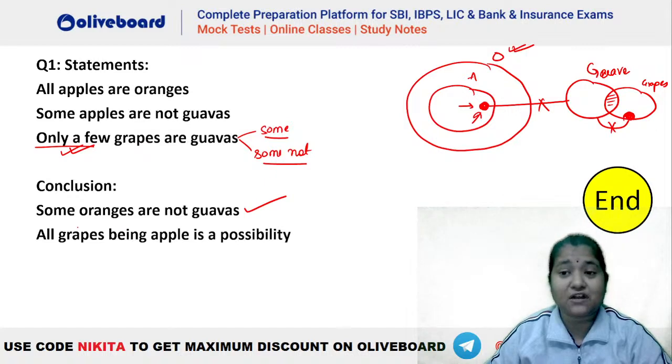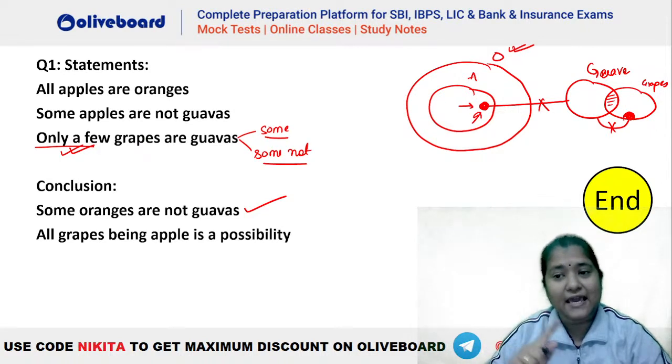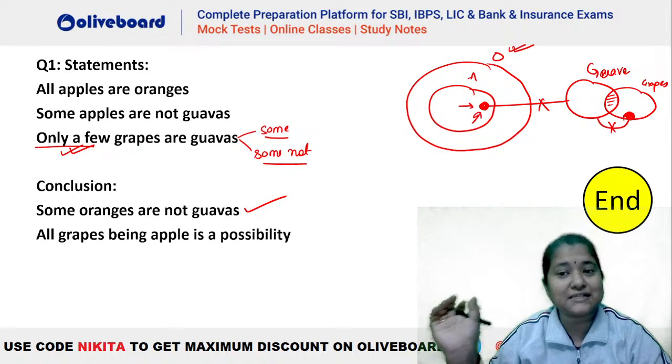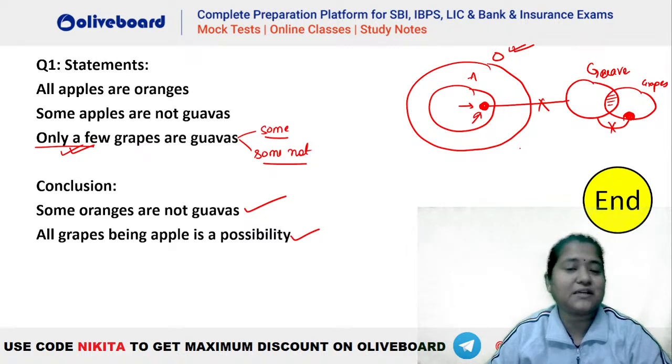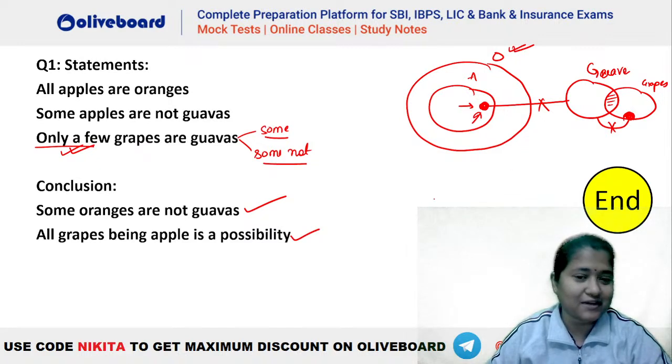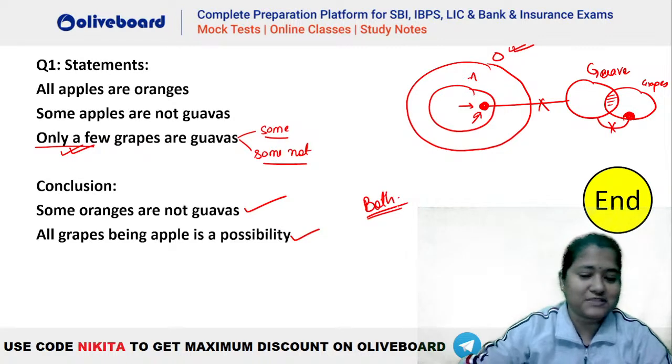What about the second one? All grapes being apple is a possibility. Can all grapes go inside apple? You can see yes, the negative information was between apple and guava, but grapes and apple are independent of each other. So yes, it is a possibility that grapes can be taken completely inside apple, right? So the answer to the first question will be both 1 and 2 follow.